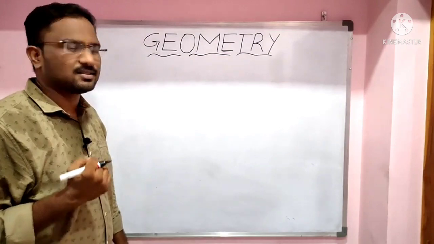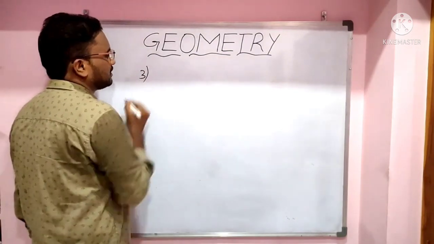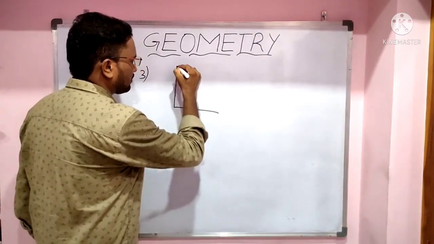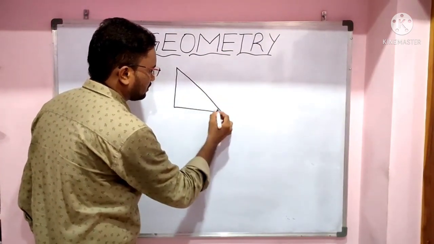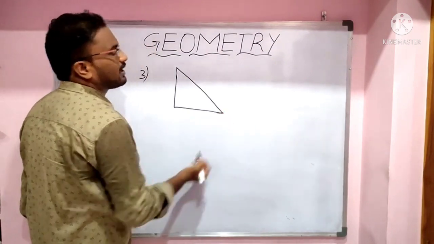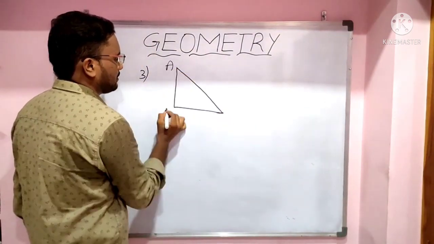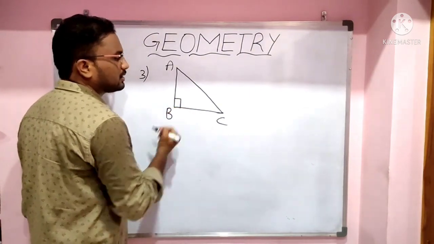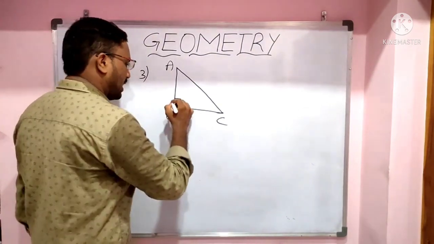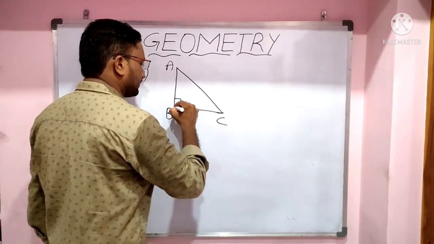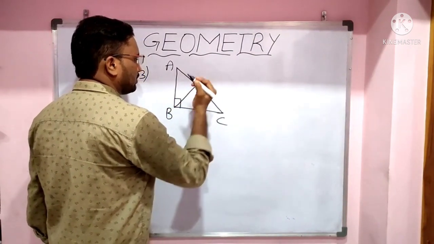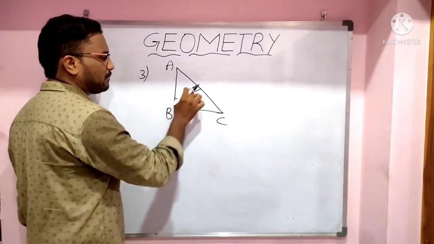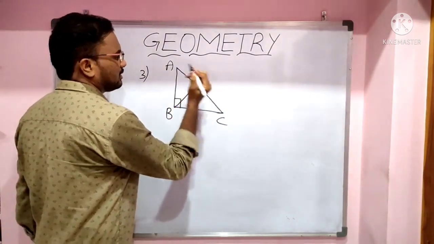Okay, next, the third one. Let's take a right angle triangle ABC. Here angle B is 90 degrees. I will draw a perpendicular from vertex B to the hypotenuse AC. Let us say this is D.